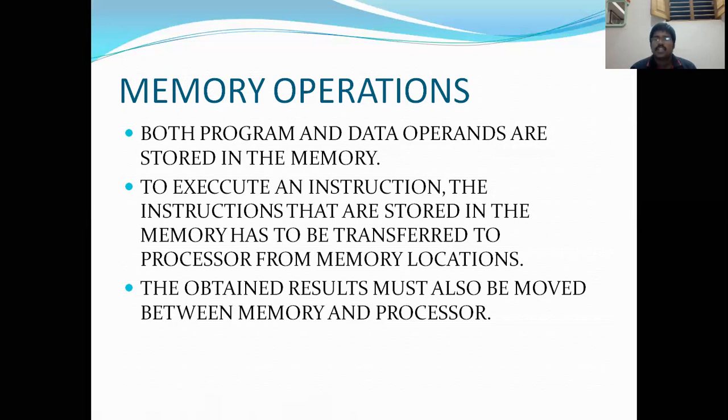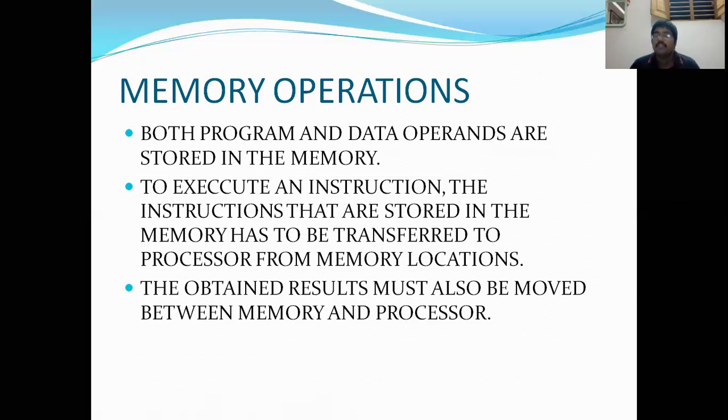Next, to execute an instruction, the instruction that is stored in the memory has to be transferred to the processor from the memory location. Everything is stored in the memory. If everything is stored in the memory, does a program execute? No. For executing that program, first of all, the values that are stored in the memory should reach the processor. Then only the processor can perform some operation on those values, depending on the type of instruction.